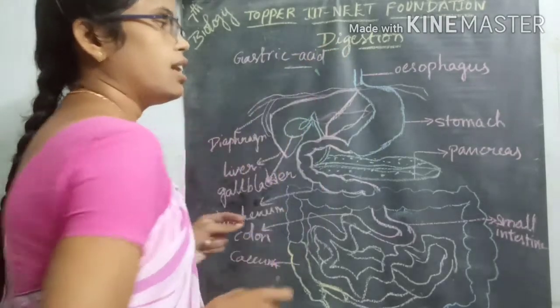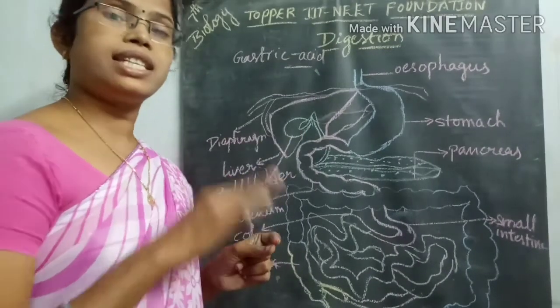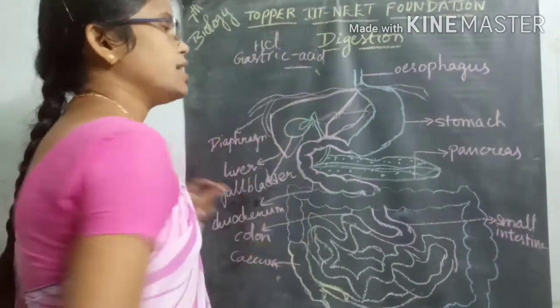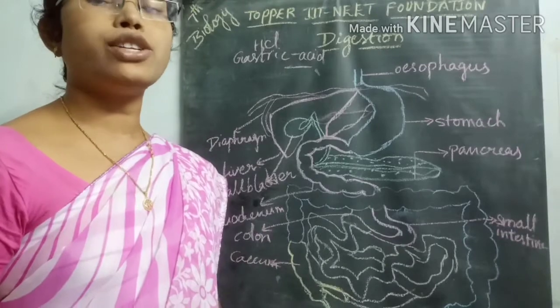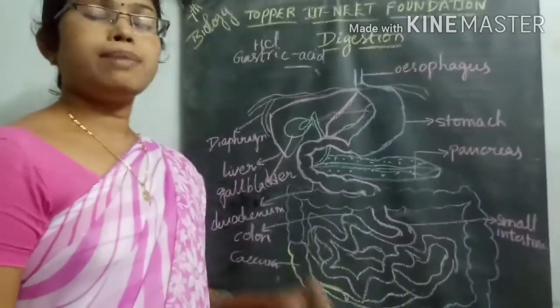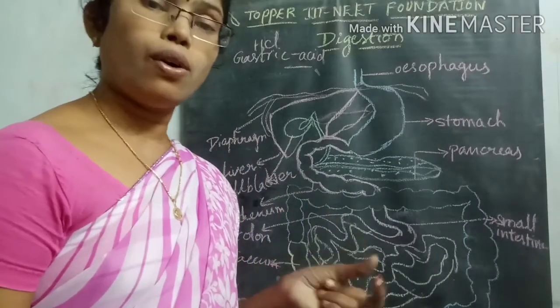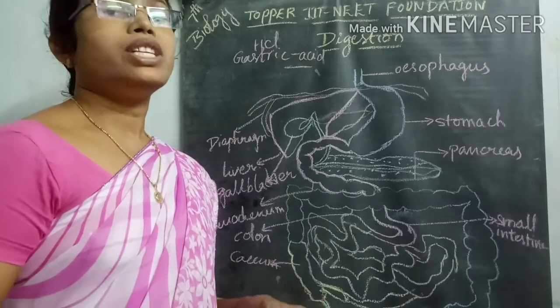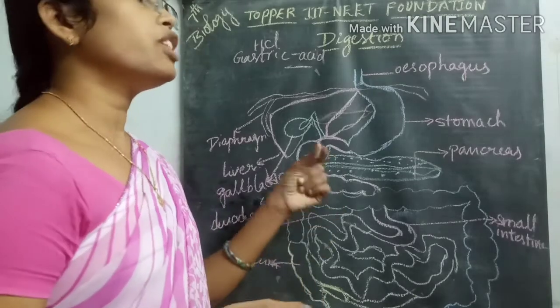Besides this, they also release an acidic solution called hydrochloric acid. This hydrochloric acid plays a very important role in killing different microorganisms which enter with the food material.